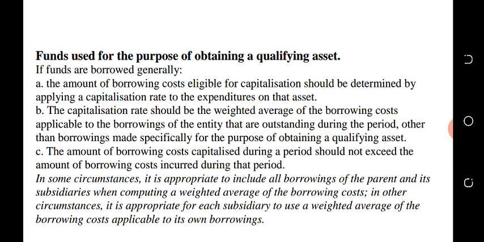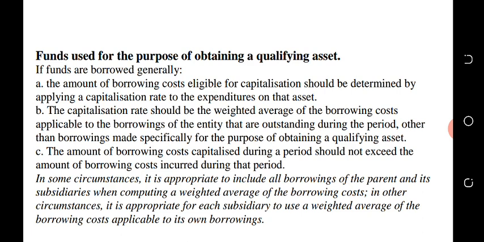B, the capitalization rate should be the weighted average of the borrowing costs applicable to the borrowings of the entity that are outstanding during the period, other than the borrowing made specifically for the purpose of obtaining a qualifying asset.